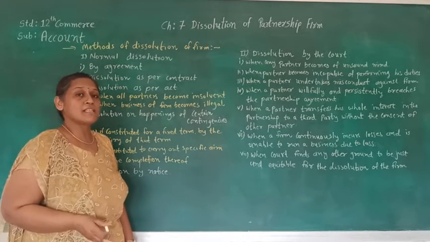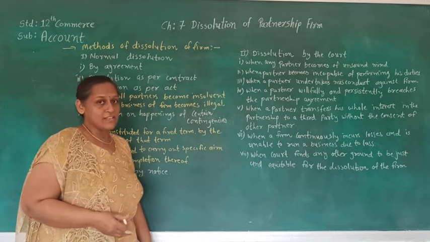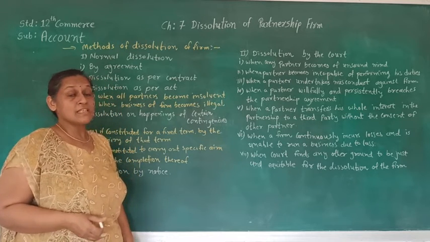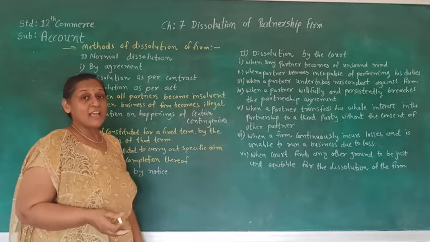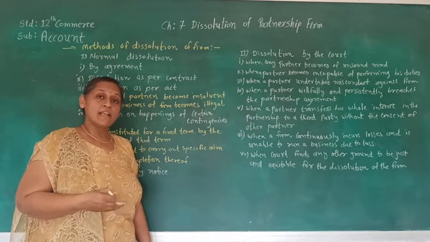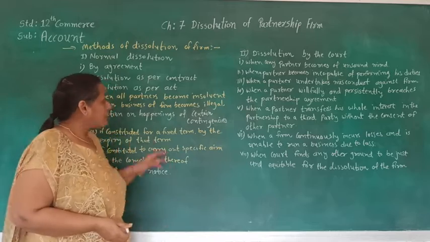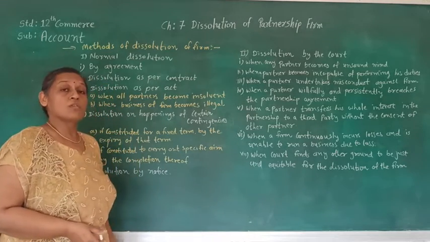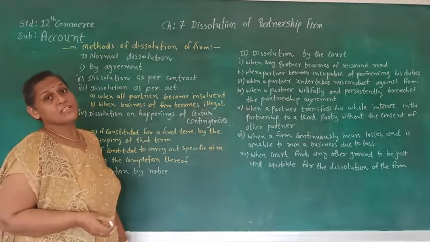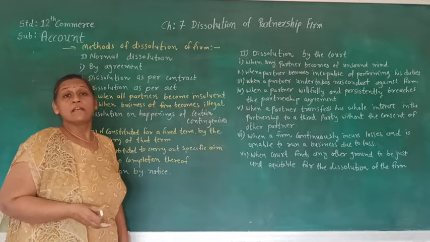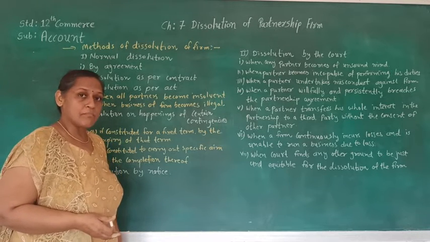Whatever business is being run by a partnership firm, if that business is made illegal by the government or there is a law related to it, in that situation that type of business is going to be closed and the partnership is going to end. Let's take one example.